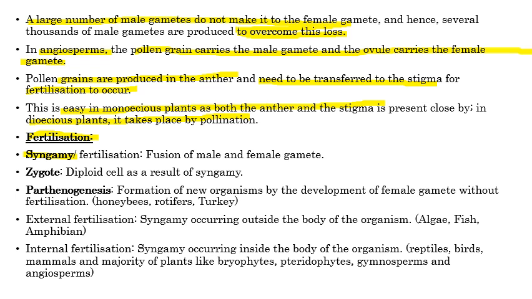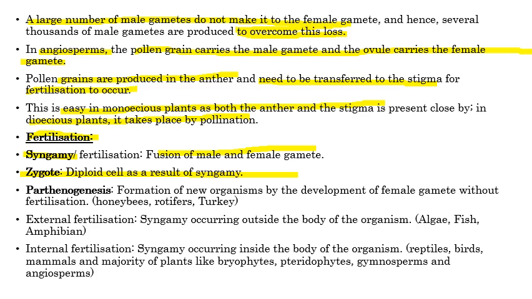Fertilization is also called syngamy, that is the fusion of male and female gametes. After the fusion, the zygote is formed, a diploid cell that results from syngamy, and it is the first cell for embryogenesis.